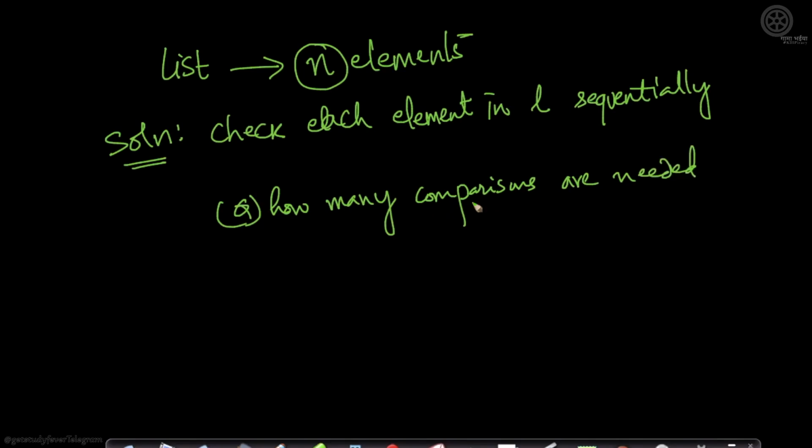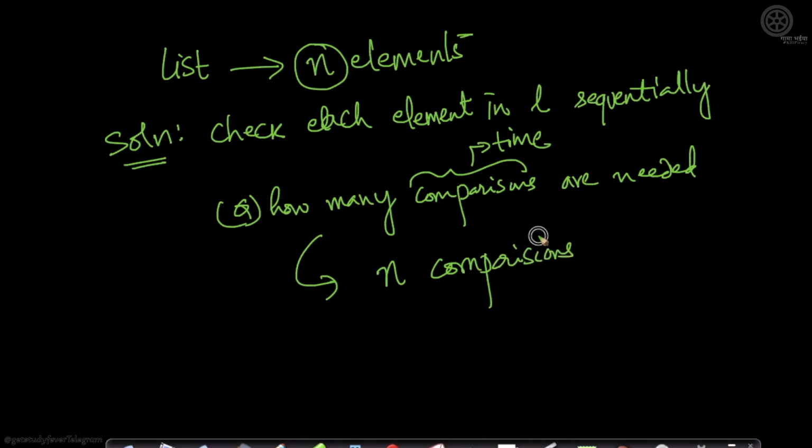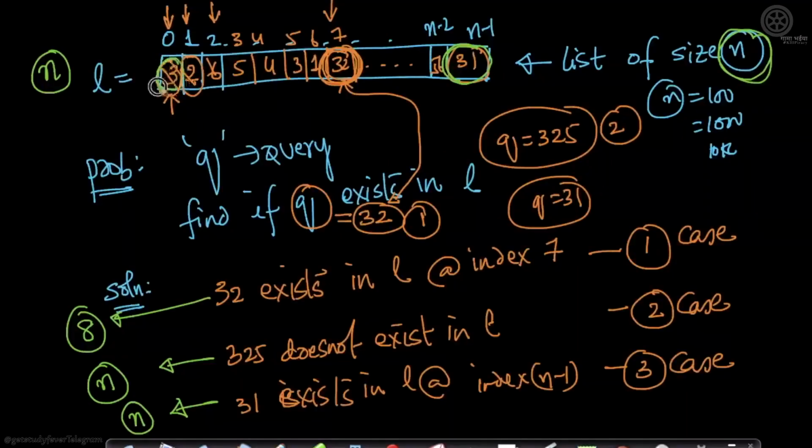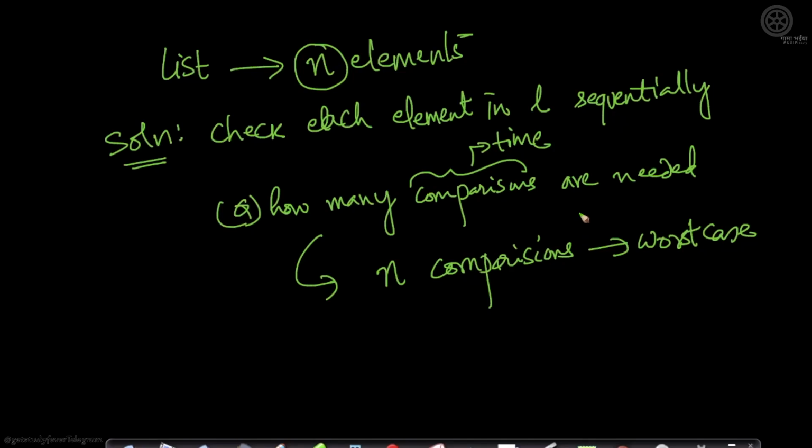Now, each comparison takes some time. Now, if you have n elements, the question here is, how many comparisons are needed? You need roughly n comparisons in the worst case. Of course, in the best case, you could get extremely lucky and your number could be here. Then you just needed 1 comparison, right? But in the worst case, you needed n comparisons, right?